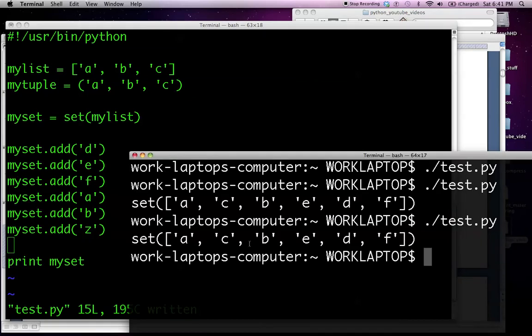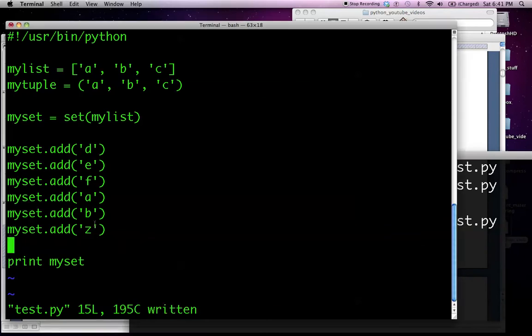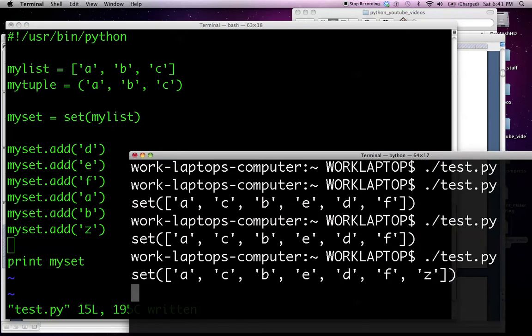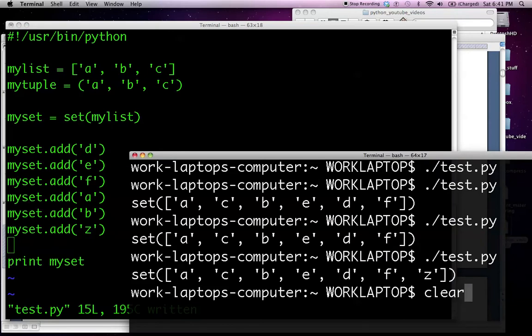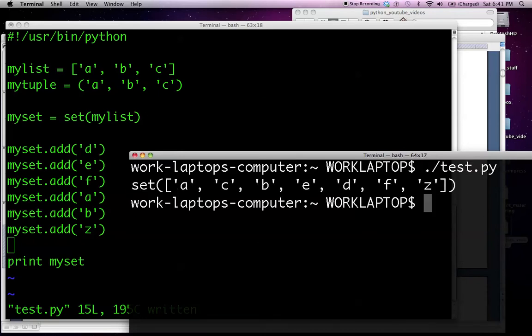Just as a side note, anytime that I see the same output twice, I wonder whether I even saved the program and Python's actually reading the new revision. Well, Z got added in this example. Let's run it again. Z was added, but A and B were not added.